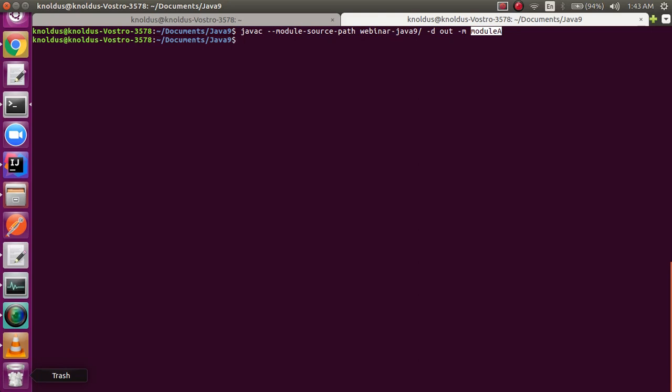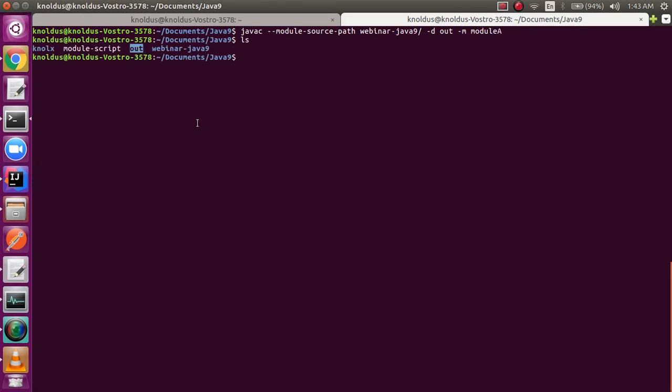That means my Java code has been compiled. You can see now we have an out folder which has been created. I'll just show you the tree structure of the original code and the compiled code.